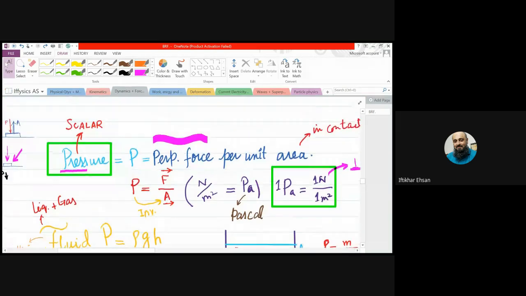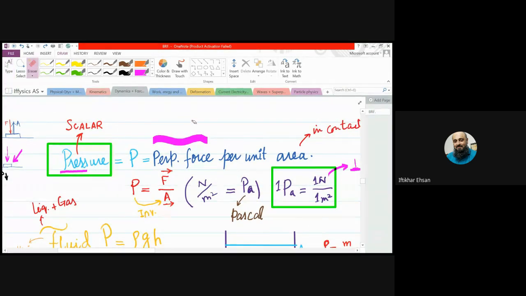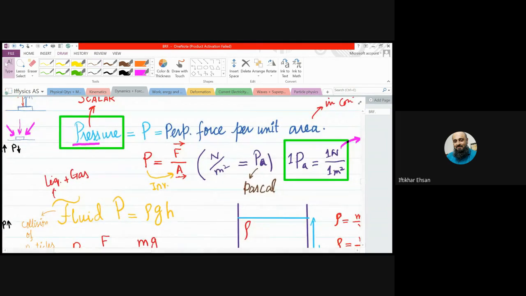And what type of force did we discuss earlier? Don't only say force, it is perpendicular force per unit area. And let me tell you, this word perpendicular is very important. Why? When we discuss liquid or fluid pressure, fluid means liquid and gas, they always apply pressure perpendicular to the surface they are in contact with. This is a very, very important word, right? Clear? So pressure is force per unit area, perpendicular force per unit area.